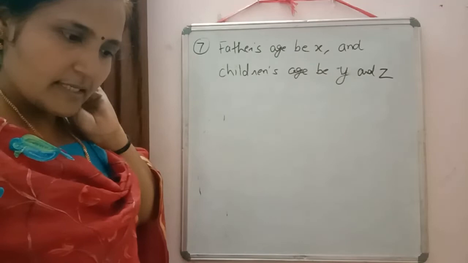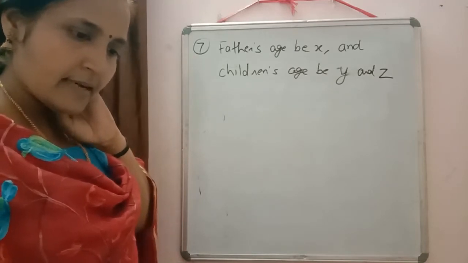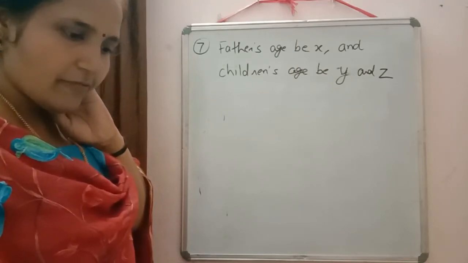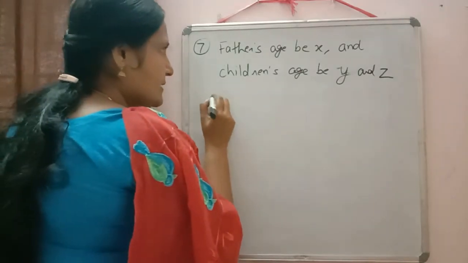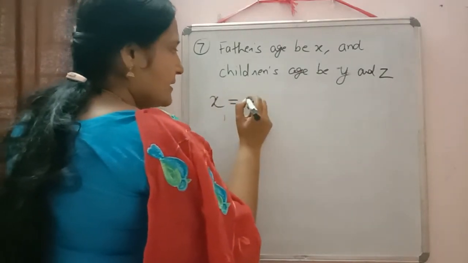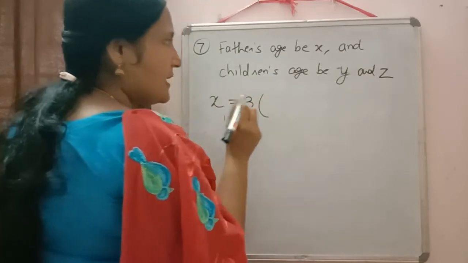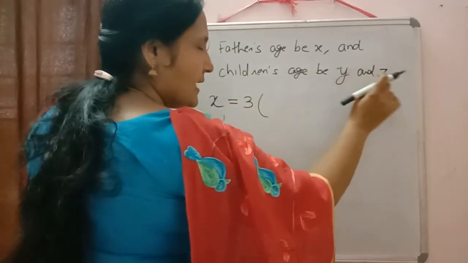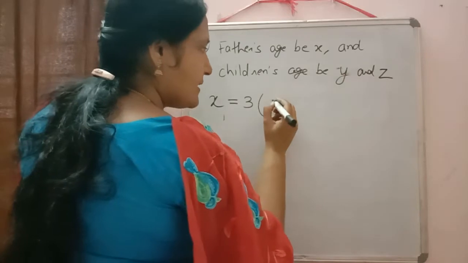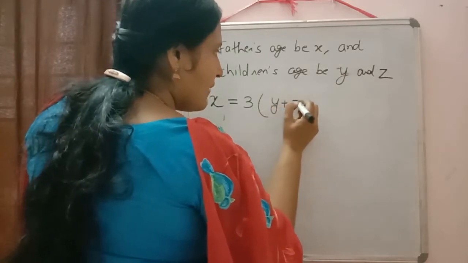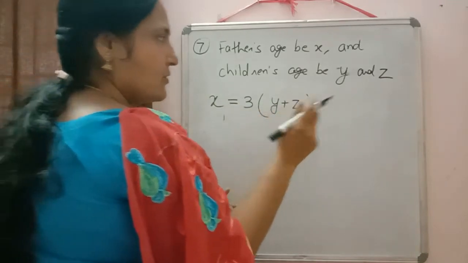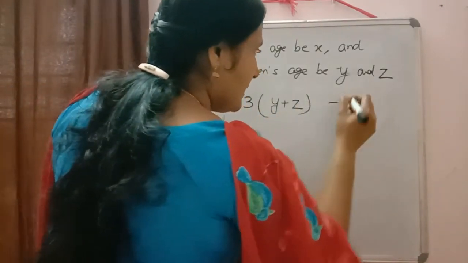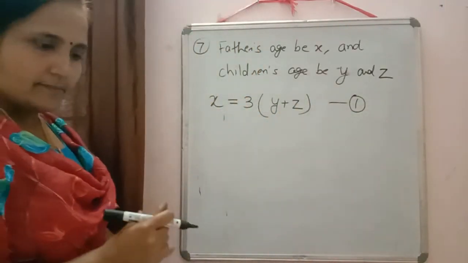So the first condition is written: father's age is 3 times the sum of the ages of his 2 children. So father's age, that is x, is 3 times the sum of the ages of these 2 children. Their sum will be y plus z. So we are getting x is equal to 3 into y plus z. Make it equation number 1.